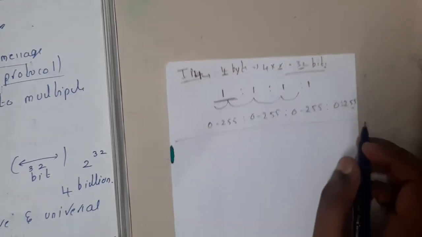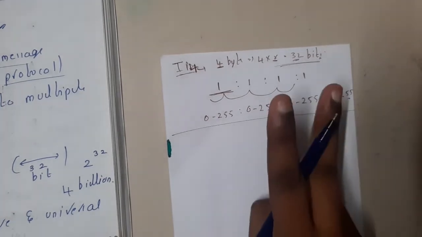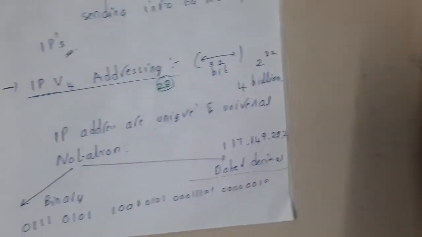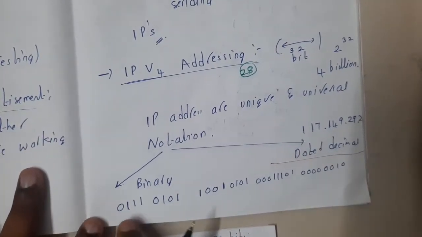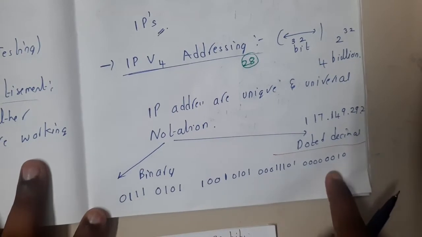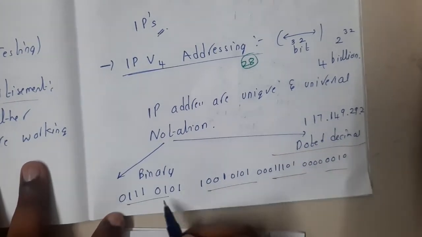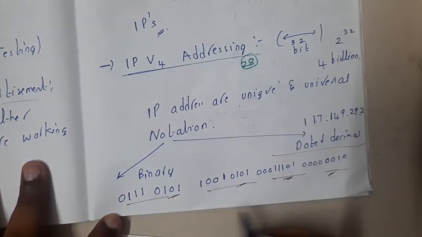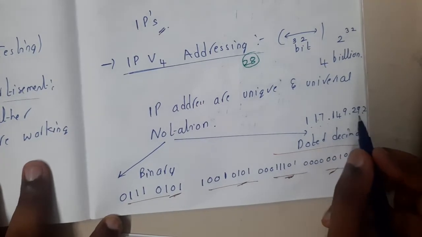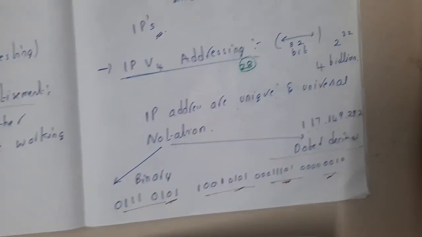IPv4 can be represented in two ways, guys. The first one is the binary method, which is nothing but the same number that we represent in dotted decimal, written in binary numbers. That's it. Similarly, dotted decimal is this number in normal numerals. So this is 117, this is 149, this is 29, this is 2. So it is 117.149.29.2.